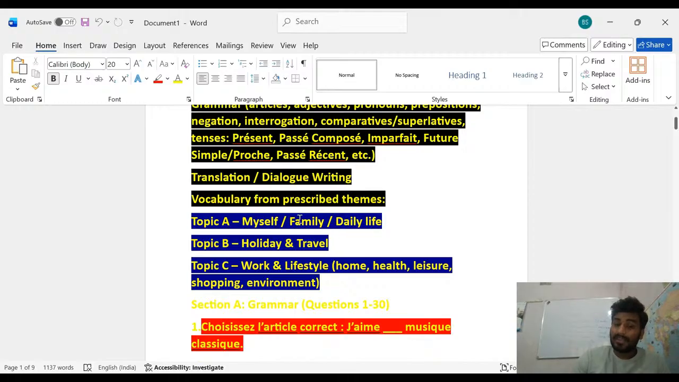Topic A is for translation. It means if you want to translate English to French and French to English, you should go through this topic: myself, family, and daily life. After that, topic B, holiday and travel. You should study the paragraph conversion about holiday and travel. And the third one is about work and lifestyle. It means for the conversion from French to English and English to French, you should go through work and lifestyle topics such as home, health, leisure, shopping, and the environment.